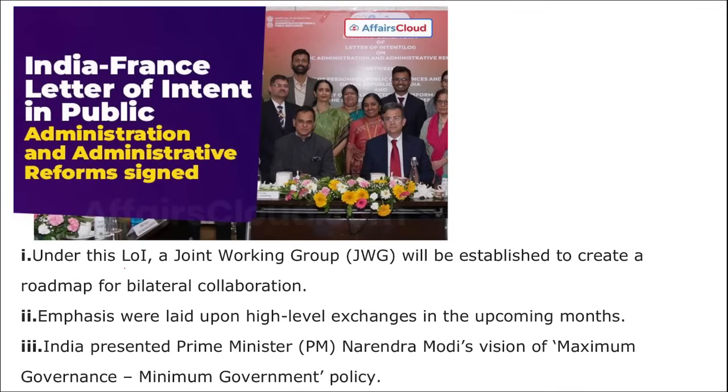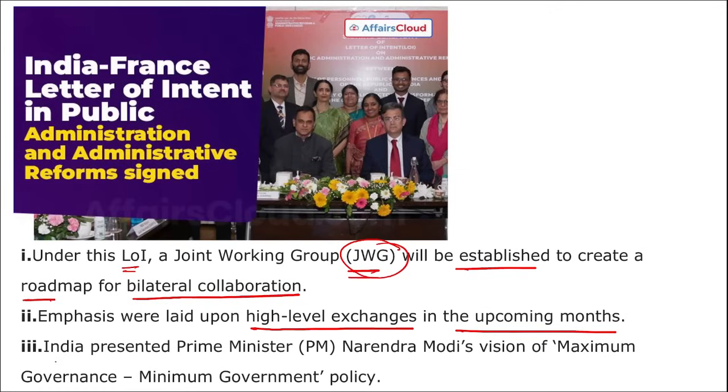Here you can see under this letter of intent, a joint working group will be established to create a roadmap for bilateral cooperation. This particular joint working group will lay emphasis upon high level exchanges in the upcoming months, and India presented Prime Minister Narendra Modi's vision of maximum governance, minimum government policy. Correct? So this question can also be asked: this maximum governance, minimum government policy is of which country? It is of India's Prime Minister Narendra Modi.